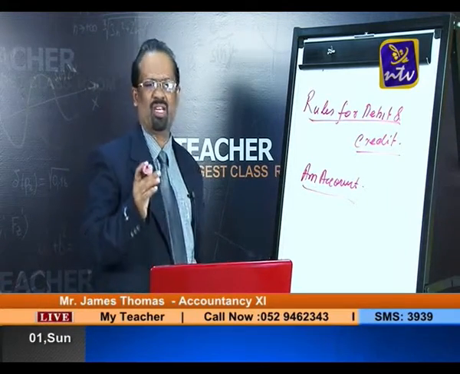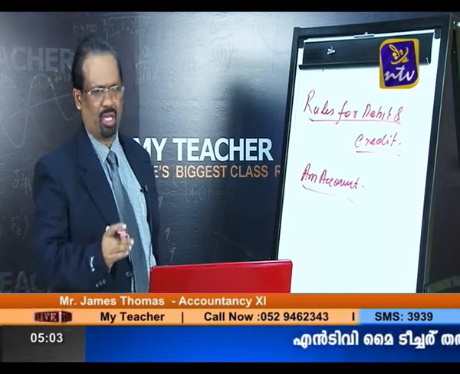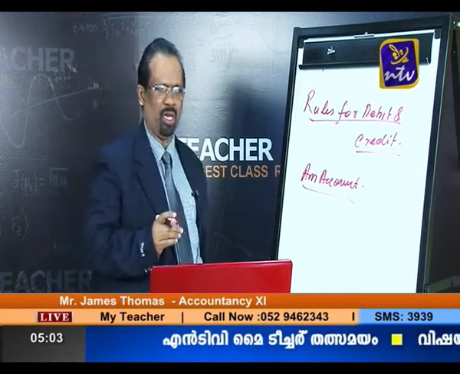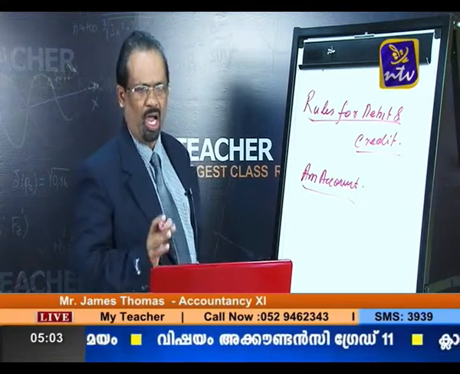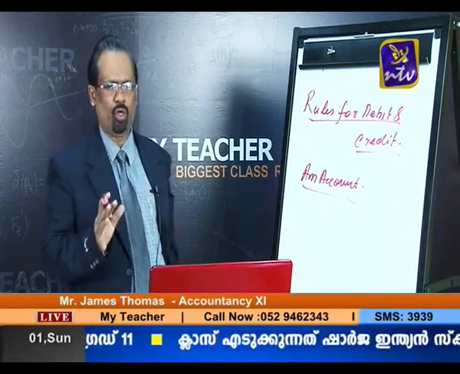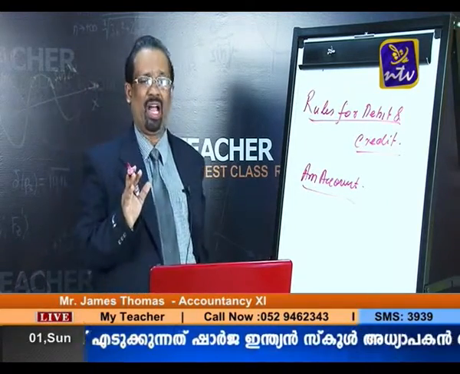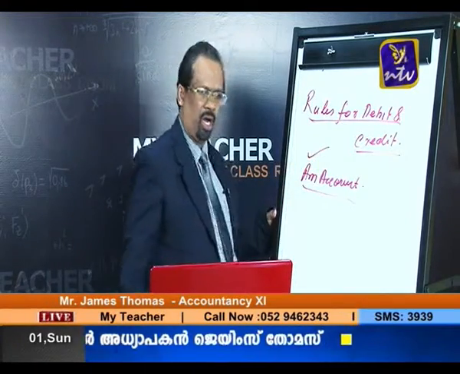Now all of you please listen once again. Today, first we are going to discuss what you mean by accounting. We have already studied what you mean by accounting and the rule for debit and credit for accounts. You know what you mean by an account.